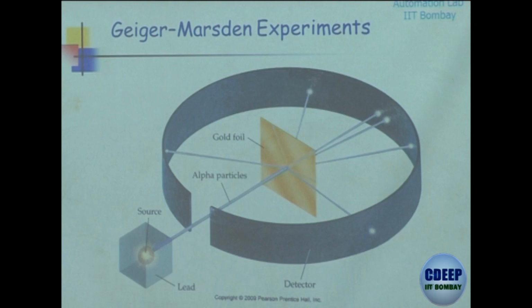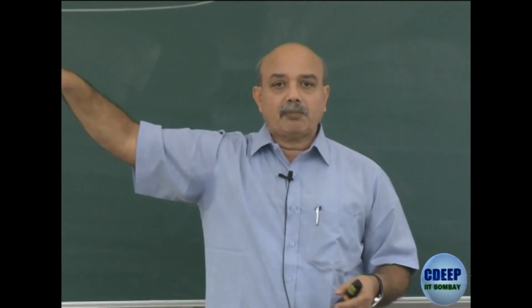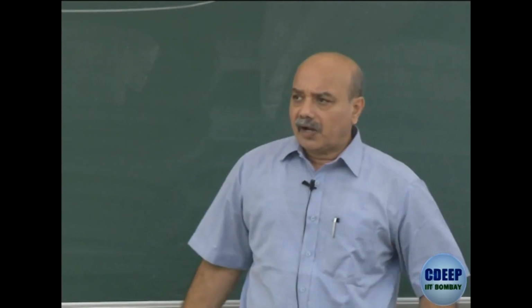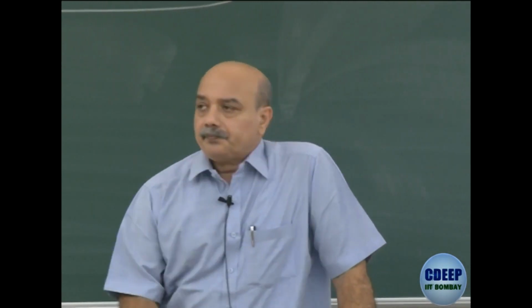They bombarded a thin foil of gold using a source of alpha particles, positively charged particles, and they observed that most of them go through, but some of them get deflected. Now if you do your calculations based on the plum pudding model, you cannot explain these deflections. The calculations predict that the alpha particles should go through with no deflections. So why are some of them getting deflected? Is there something wrong with the assumption of the plum pudding?